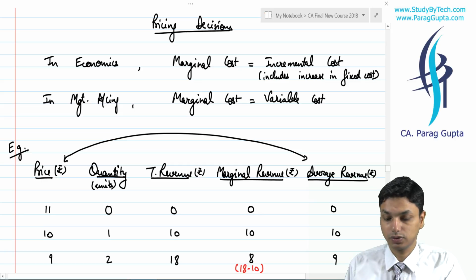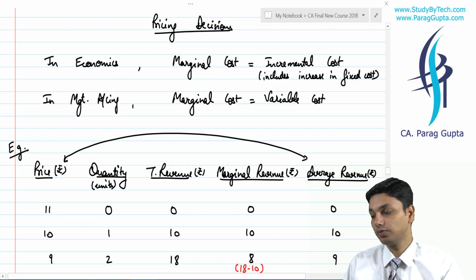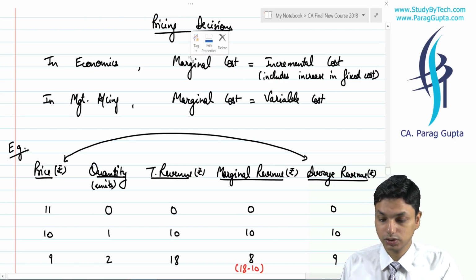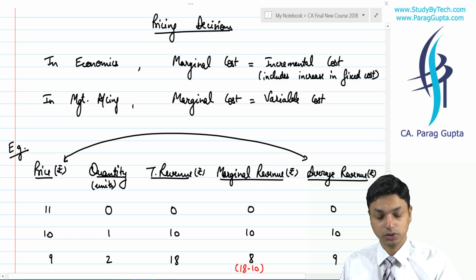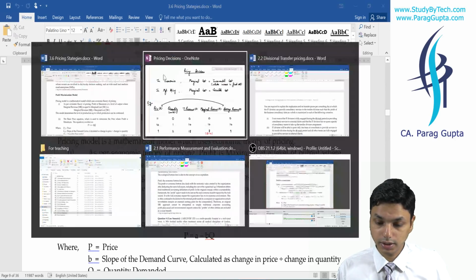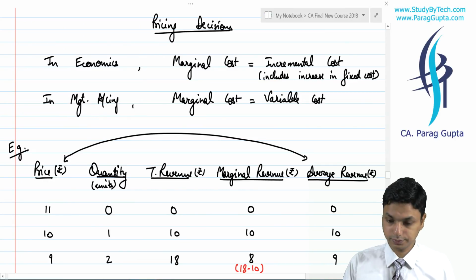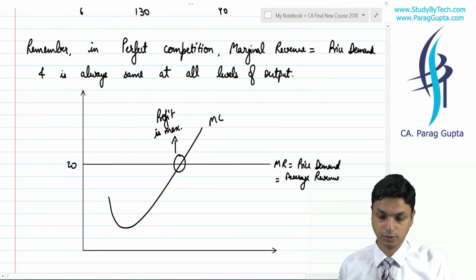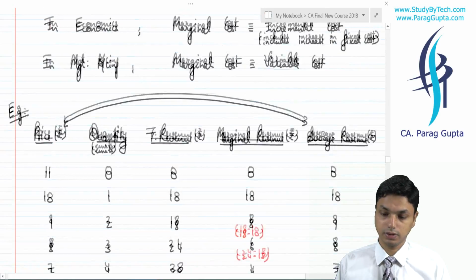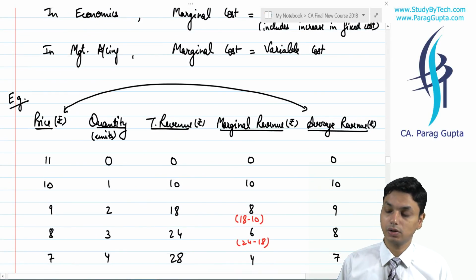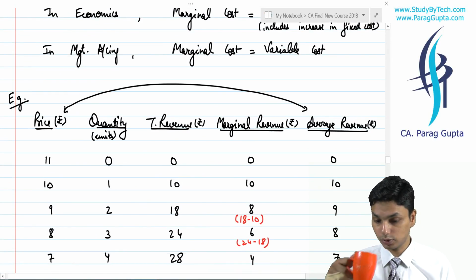First of all, in economics, we follow the concept of marginal cost equal to incremental cost. Although in your management accounting, marginal cost means variable cost.